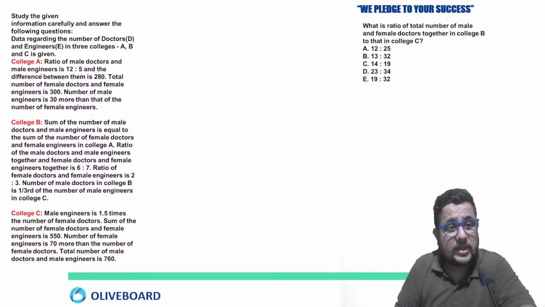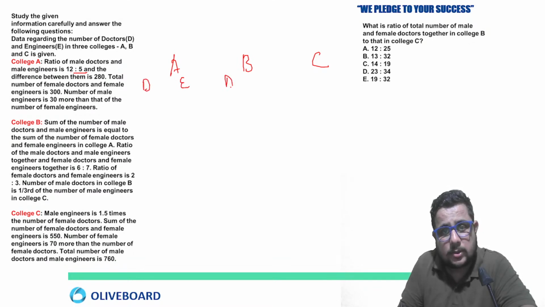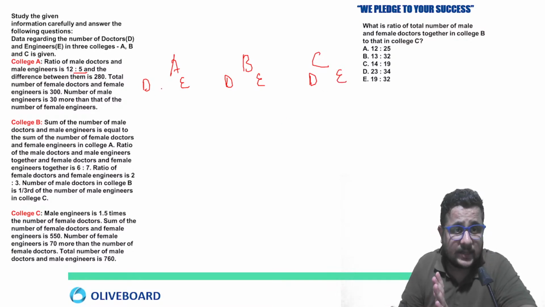The ratio of the male doctors and male engineers is 12:5. So first A, B and C. Doctor, engineer, doctor, engineer, doctor, engineer. Like that I am keeping the data.